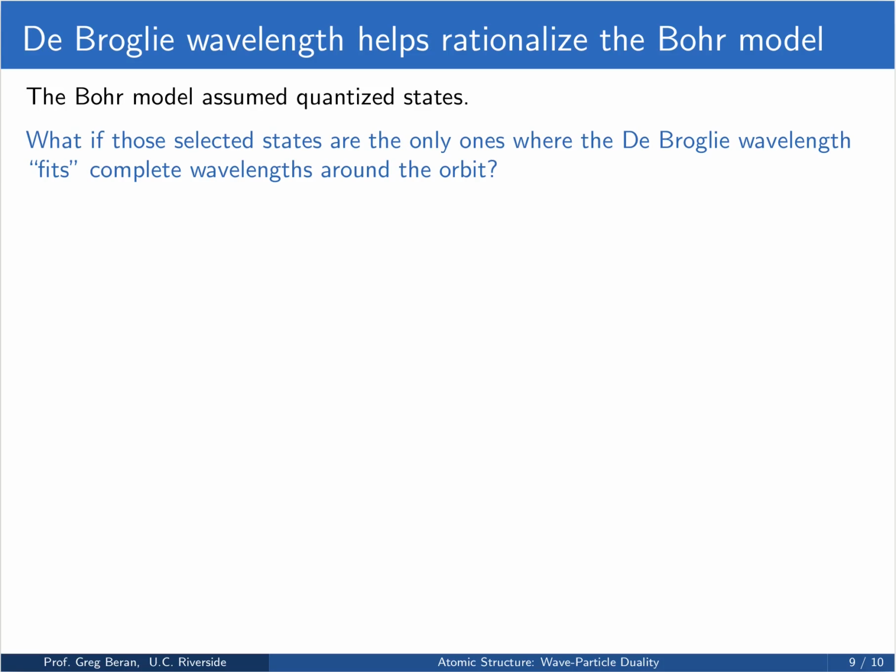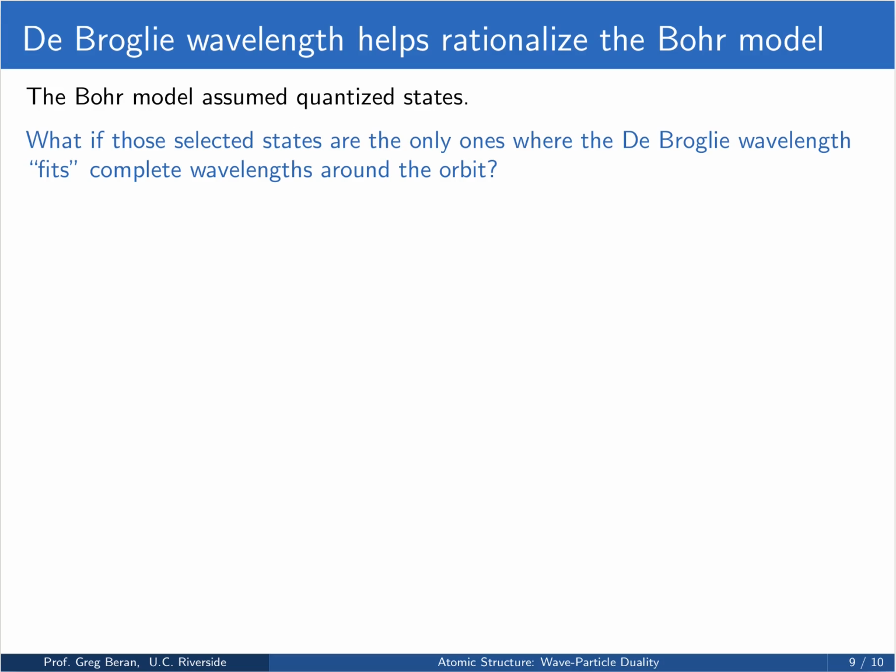Finally, let's revisit the Bohr model in the context of the de Broglie wavelength. So the Bohr model made this assumption about quantized states. Remember, we had that the angular momentum was quantized as one of the key assumptions in the Bohr model. But that didn't really have a firm justification. The primary justification then was that it worked.